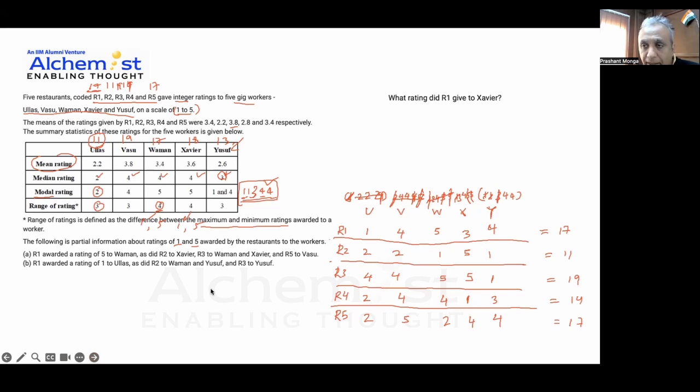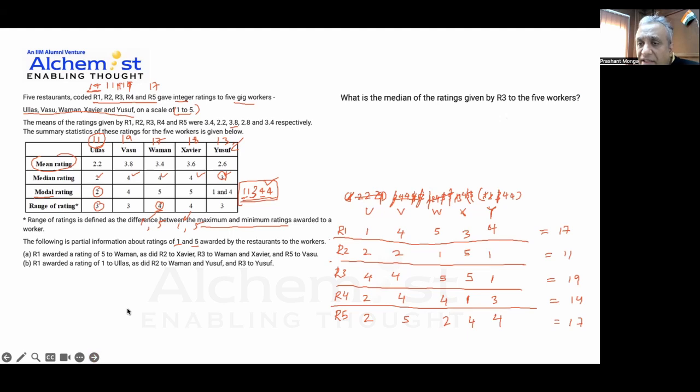What rating did R1 give to Xavier? R1 gave Xavier a rating of 3. So it's here. The rating is 3. It's very simple. Once you've got the table, the questions are falling into place. It's not very complicated once you get the table in place. Okay, right. Let's look at the next question.